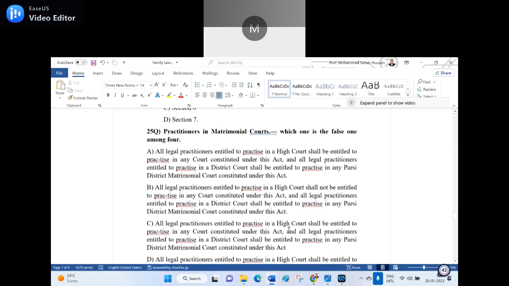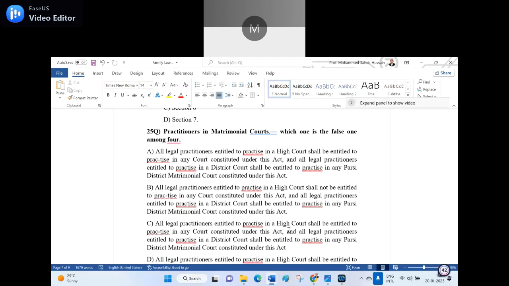C. All legal practitioners entitled to practice in a high court shall be entitled to practice in any court constituted under this act, and all legal practitioners entitled to practice in a district court shall be entitled to practice in any Parsi district matrimonial court constituted under this act.